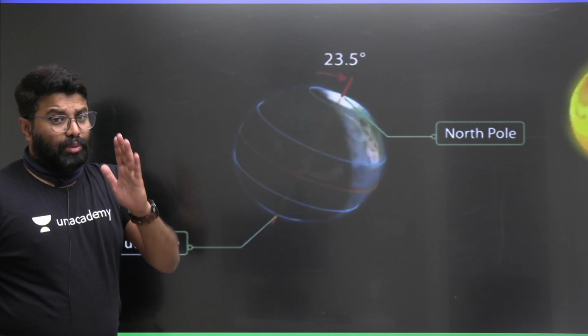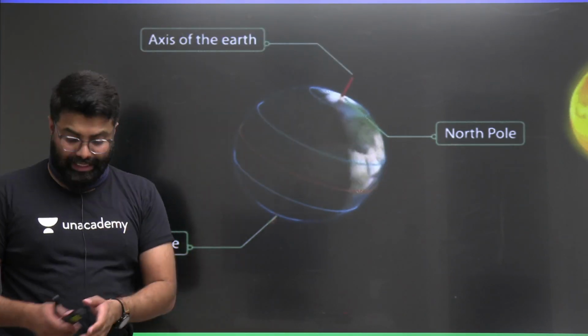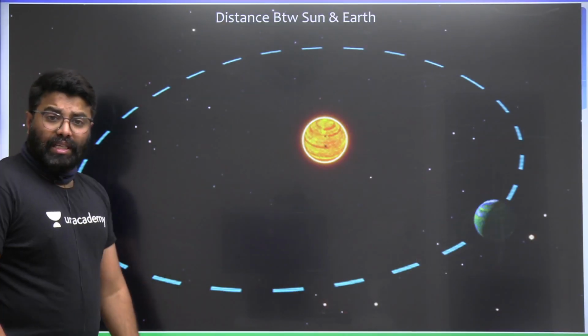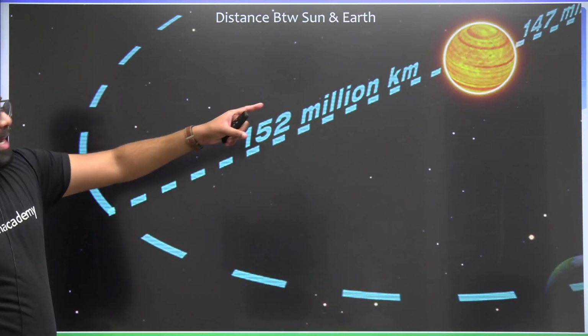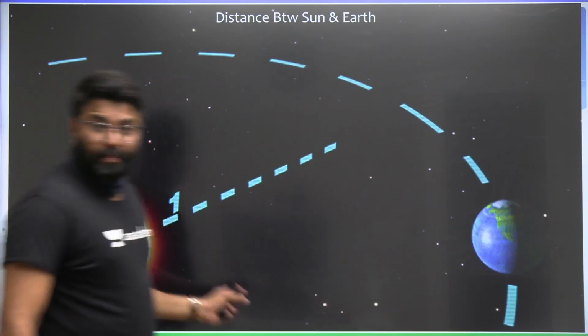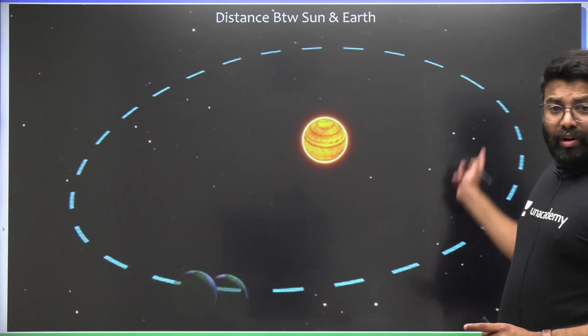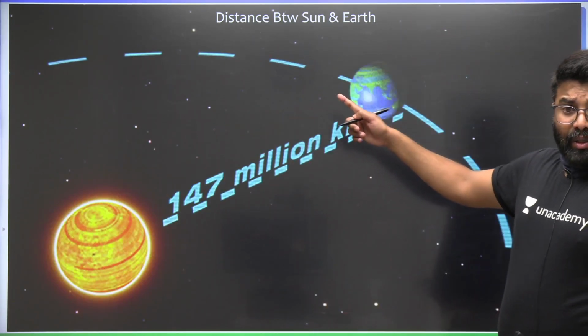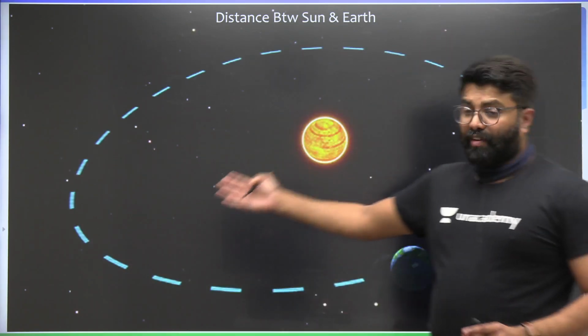So the insolation depends upon certain factors. First is the Earth's rotation on its tilted axis. Next is the Earth's revolution around the sun. You can see Earth has an elliptical counterclockwise orbit around the sun. In this orbit, sometimes Earth comes very close to the sun, sometimes it is very far.